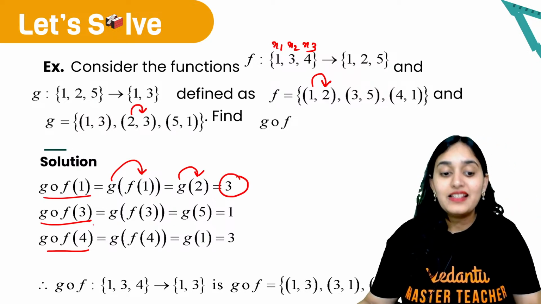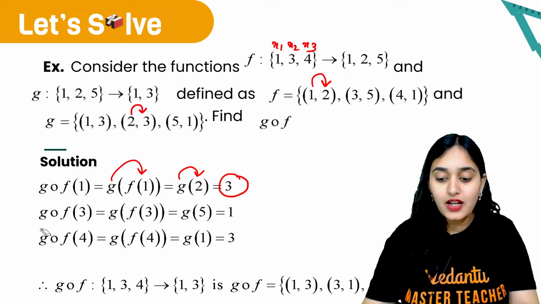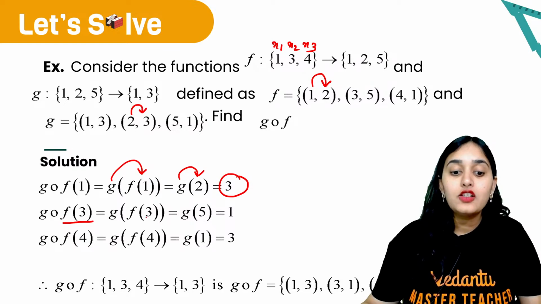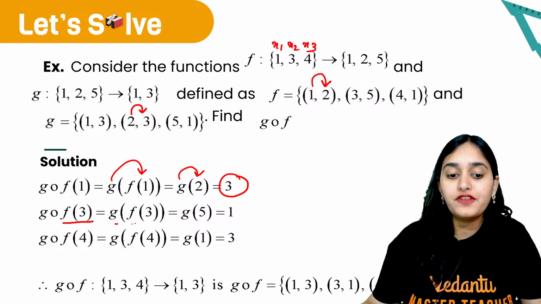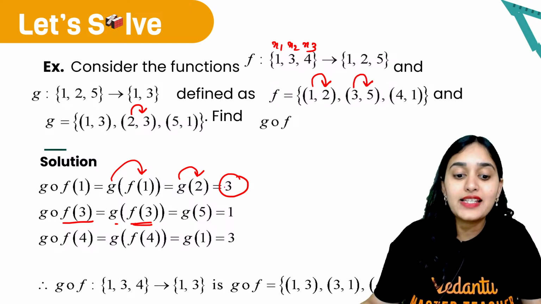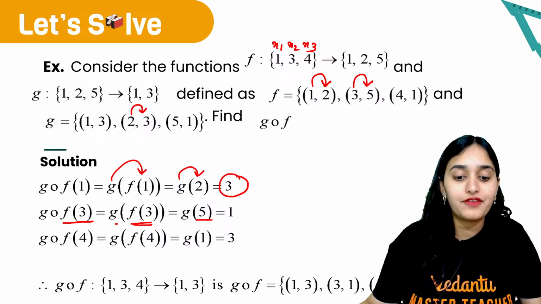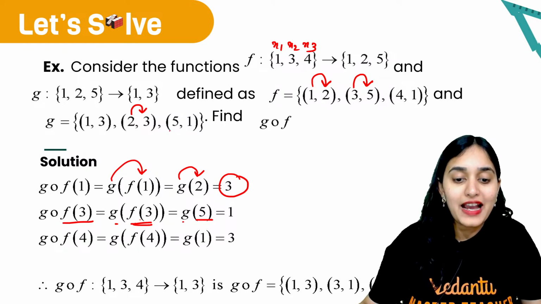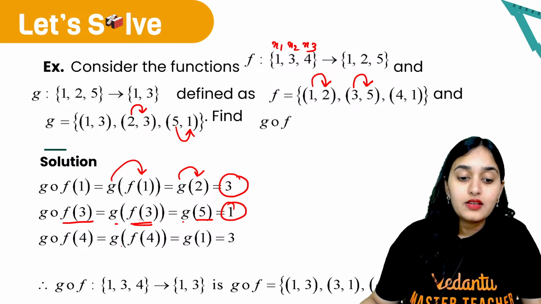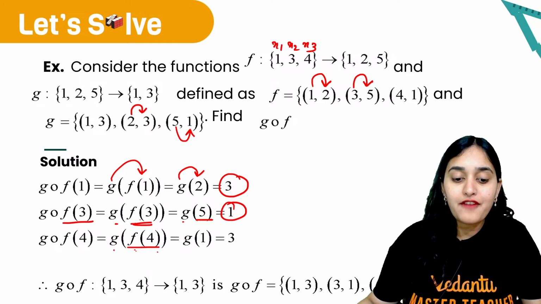Interesting, right? Similarly, you have to find gof of 3. So it is g of f of 3. What is f of 3? When 3 is input, 5 is the output. So f of 3 is 5. Now what is g of 5? G of 5 is 1. So 1 is your output. G of f of 4: what is f of 4?